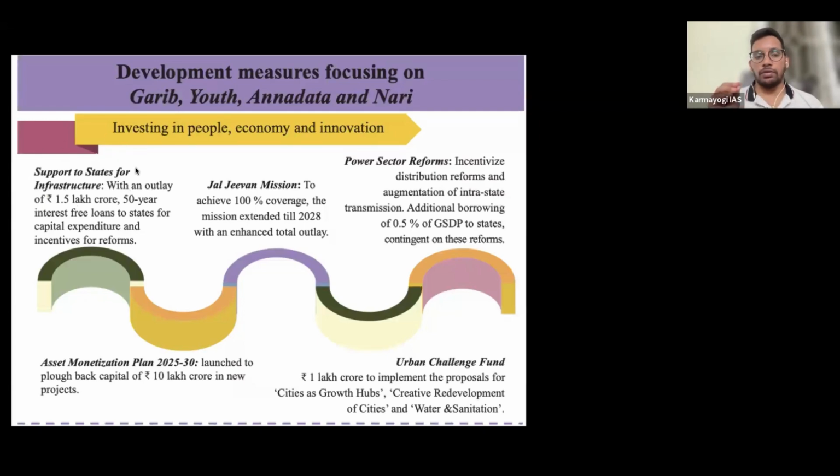Government is going to give 1.5 lakh crore rupees to the states, all states together. You spend, create assets. You don't give interest also. You pay this 1.5 lakh crore in a proper regular manner, but we don't even want any interest. Please create assets, because most state governments are focusing on welfare schemes because they want to win the elections. But the government itself is giving extra money to push capital expenditure.